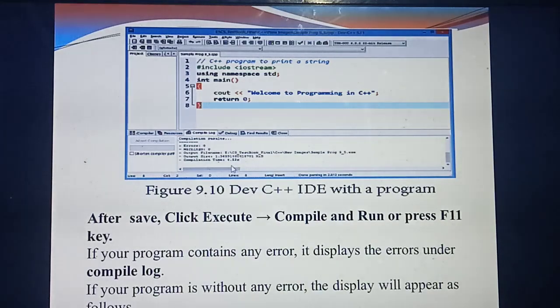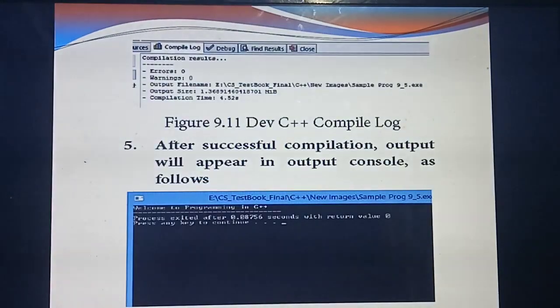If there is no error, the error count will be 0. If any error is there, the error count will be 2 or 3 or 4 or 5. If error free, the error is displayed as 0. There is no warning. So if there is no error, you can immediately run the program and you will get the output. This is the compile log area. After compilation, if there is no error, it will display errors 0. If an error is there, it will be displayed here. If you get this message, immediately you need to run the program.